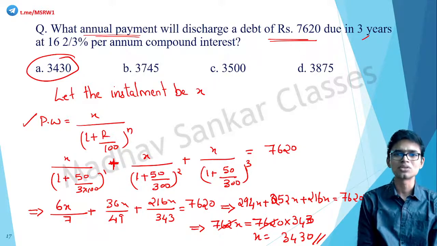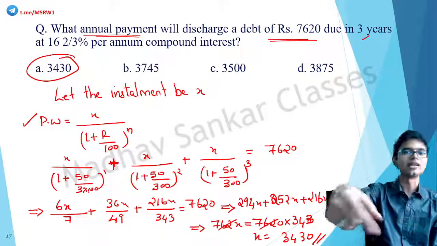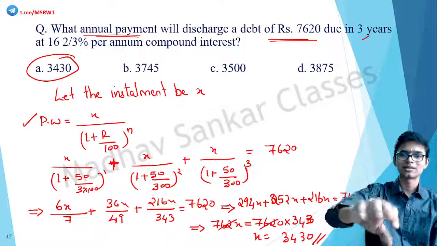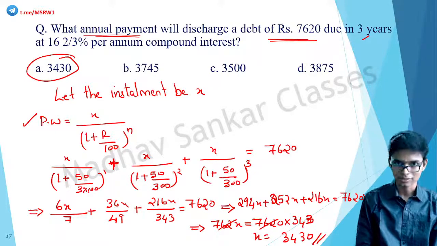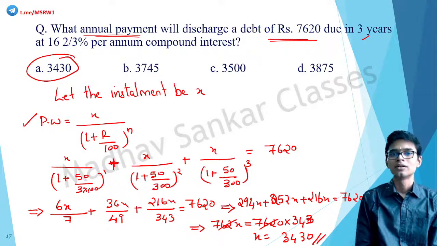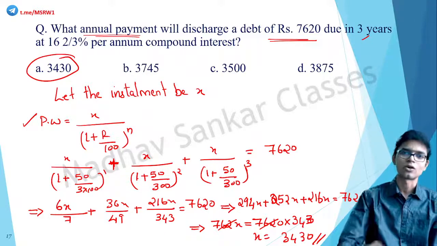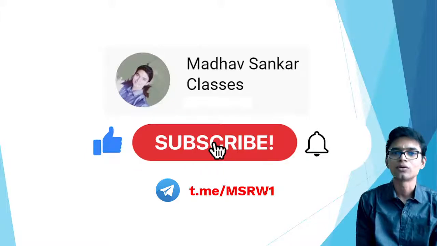In UPSC also, this is comparatively difficult than the earlier questions that we did, correct? So in UPSC, these levels of questions are not asked usually. Questions that come from simple interest and compound interest are usually very, very simple and direct. So again, simply substitute the values and find the answer. That's all. Okay, so that's all for this session.